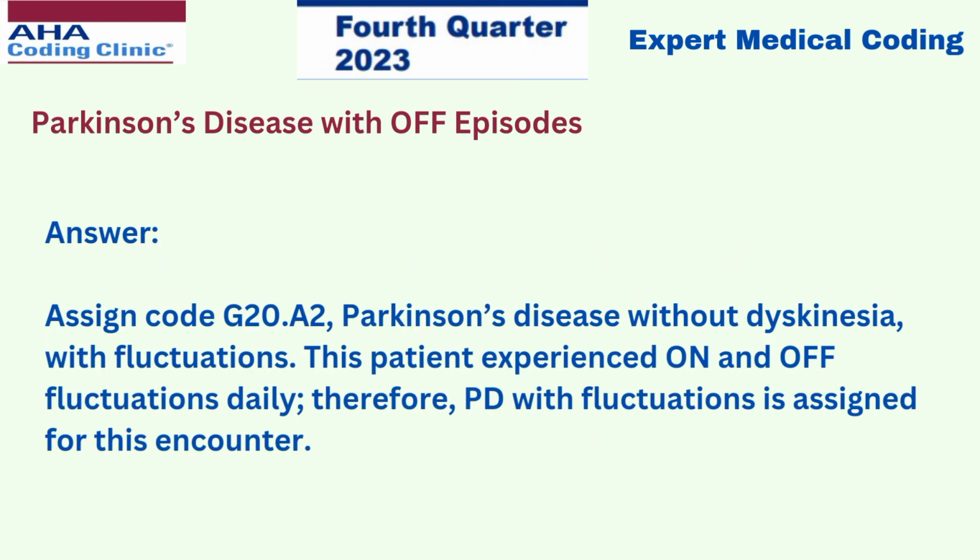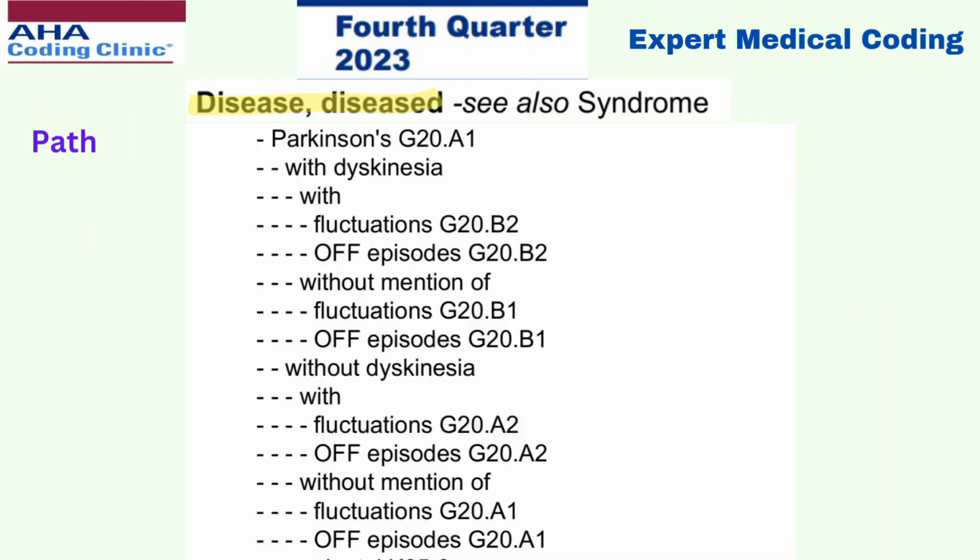The answer here is we have to assign code G20.A2, Parkinson's disease without dyskinesia with fluctuations. The patient experienced on and off fluctuations daily. Therefore, Parkinson's disease with fluctuation is assigned for this encounter. There is no documentation of dyskinesia in this chart, so we only have fluctuations. And if you go to the path, search for the main term disease in the index and subterm Parkinson's, and here without dyskinesia but with fluctuation, the code here will be G20.A2.